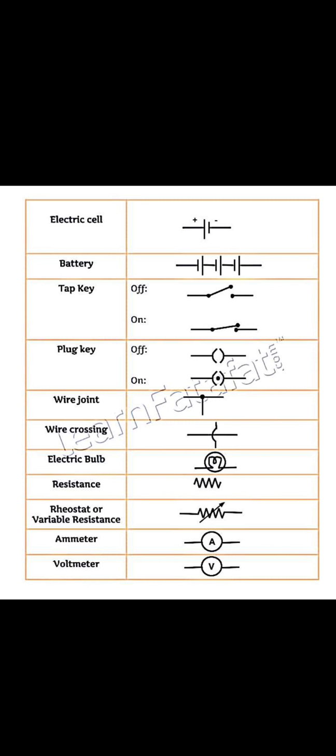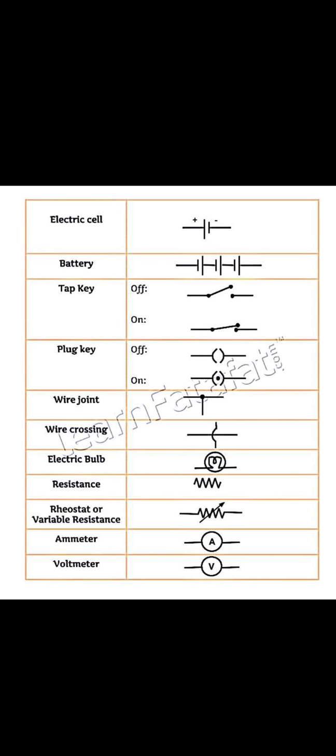If you talk about the plug key, we use it in the laboratory, where we have one key and we press that key into the holes. When it is pressed into the hole, the current flows. That is the on condition, and if you take it out, it will be off. Now if you talk about a wire joint, you may have seen different wires at home also, with some insulation outside, and if we cut it and take it out, there is copper wire inside. So two insulated wires are cut and connected together, so the copper wires are connected to each other, then it is a joint, the wires are joined.